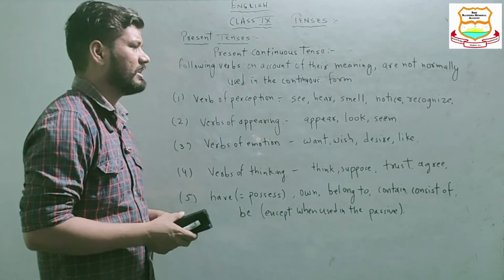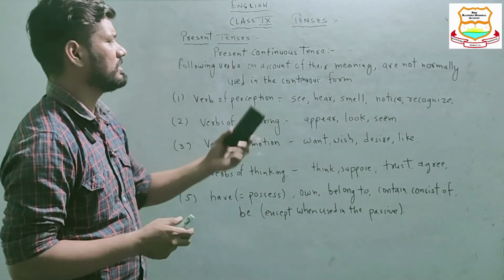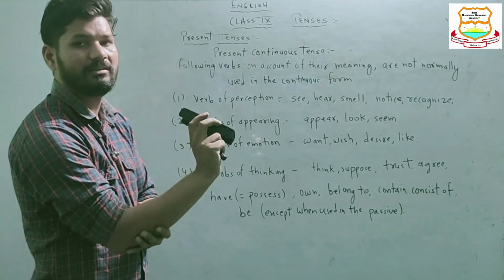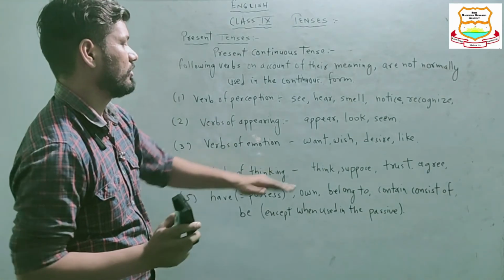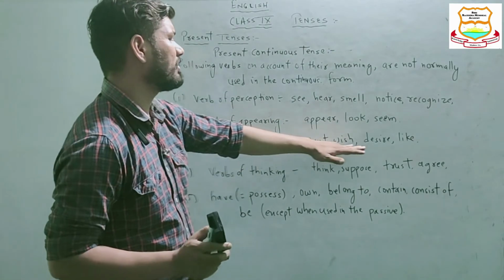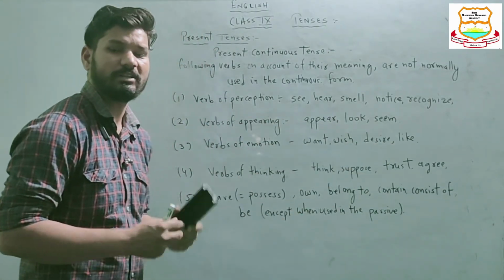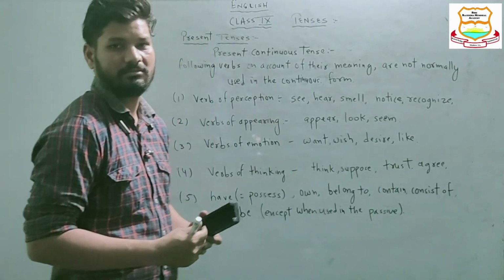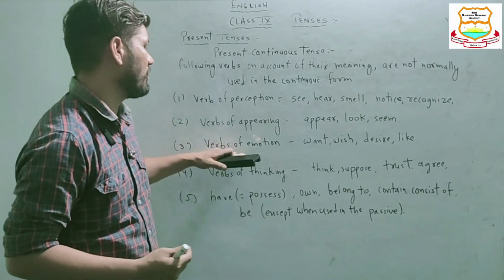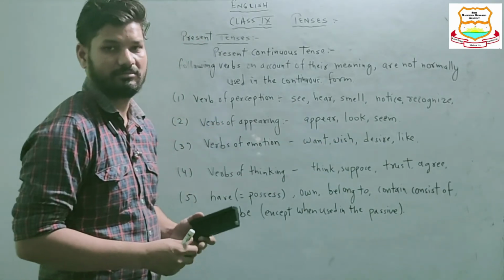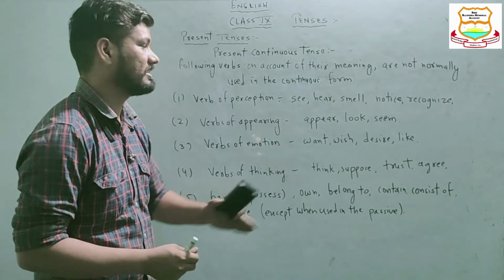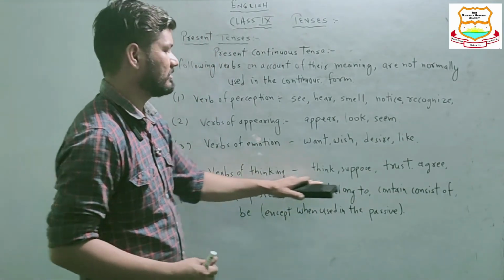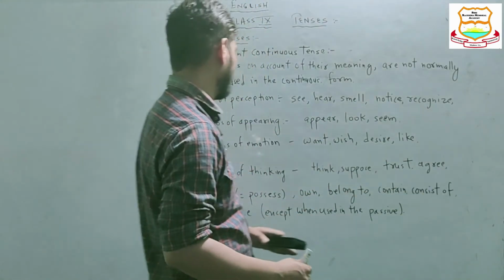Now we may ask the question, why are these words not used in the continuous form? Because they are telling us about a state. Suppose we are talking about wish or desire, so what is shown? The state of mind. The thought is a stable one, it is not continuing. It is rather a basic, general, stable thought. Like this, verbs of thinking: think, suppose, trust, agree, all these.